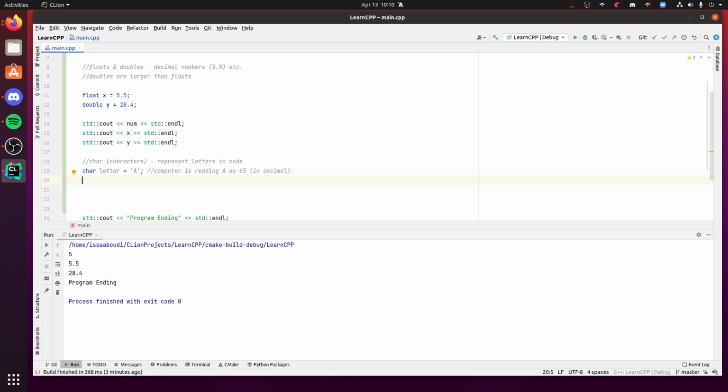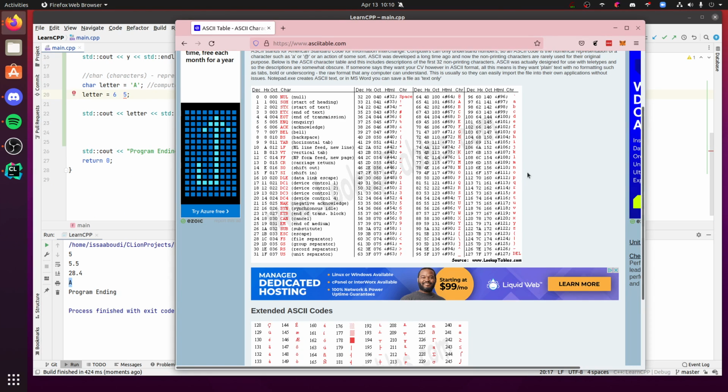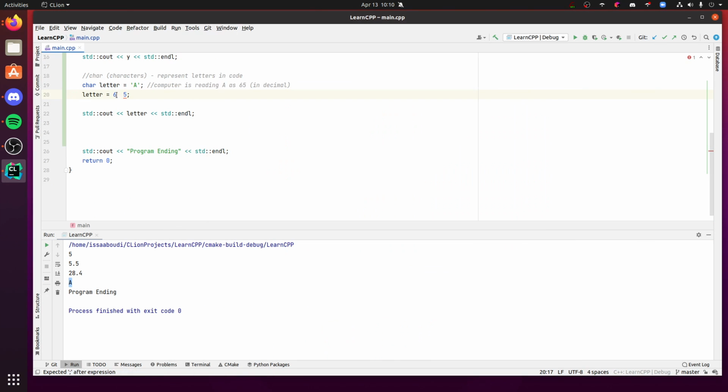You can also do stuff like this. If I say letter equal to 65, because letter is a char, I don't even know, will it work? Let's see. If I print this, yeah, it prints A. Let's look at another value. Let's change this to 70.